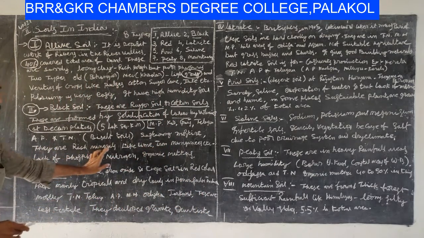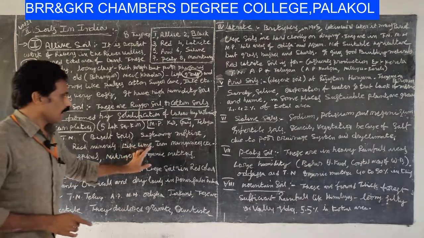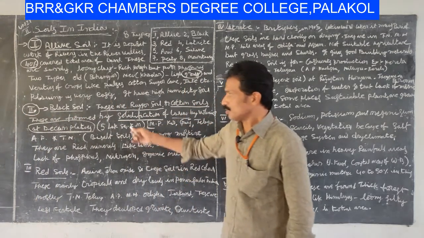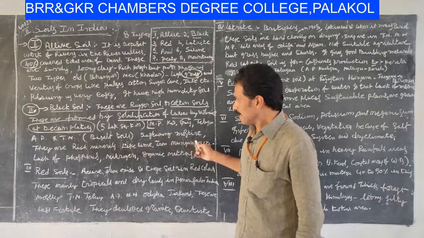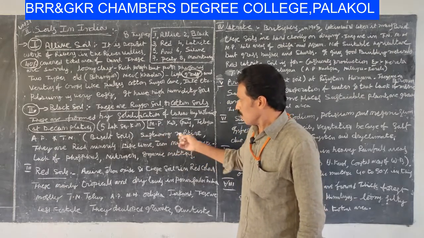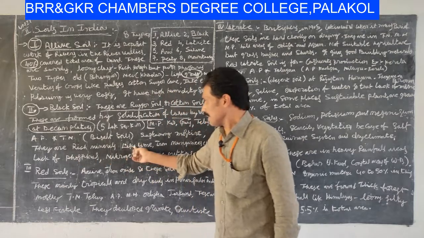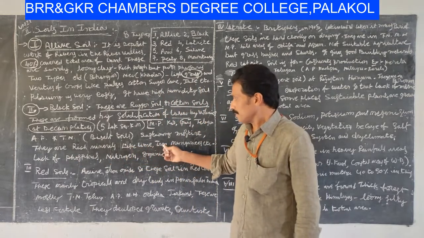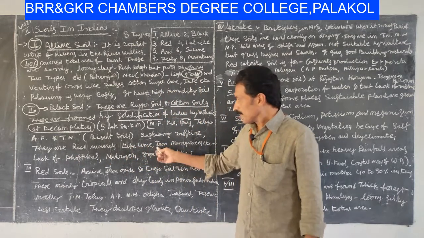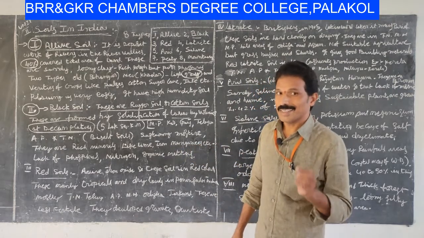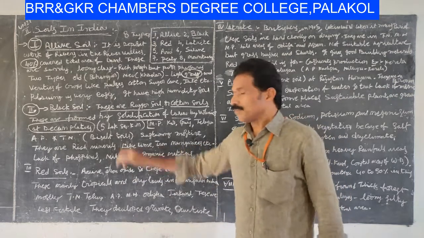They are rich in minerals like lime, that means limestone, iron, manganese and the like. But they lack phosphorus.